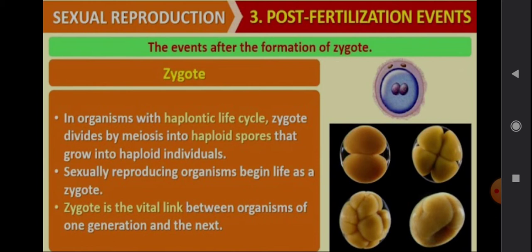Sexually reproducing organisms begin life as a zygote. The zygote is a vital link between organisms of one generation and the next. As you know, the zygote is nothing but the result of fertilization. From both the male and female gametes, fertilization takes place. That is a zygote. Because of that zygote itself, the new individual is produced. So that's why the zygote is a vital link between organisms of one generation and the next.